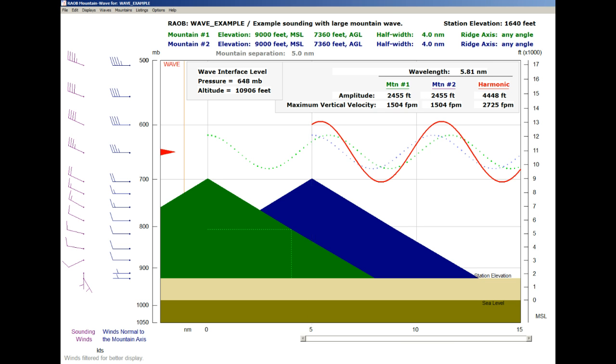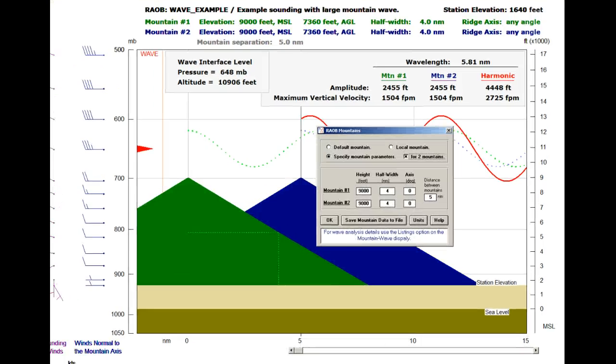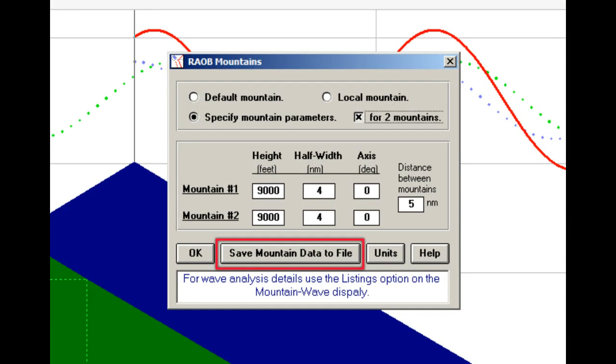Let's call up the mountain data form one last time. If you use this option to save mountain data to file, the mountain parameters will be appended to the sounding data. And then the next time you call up that sounding file, those same mountain parameters will be automatically loaded and analyzed.